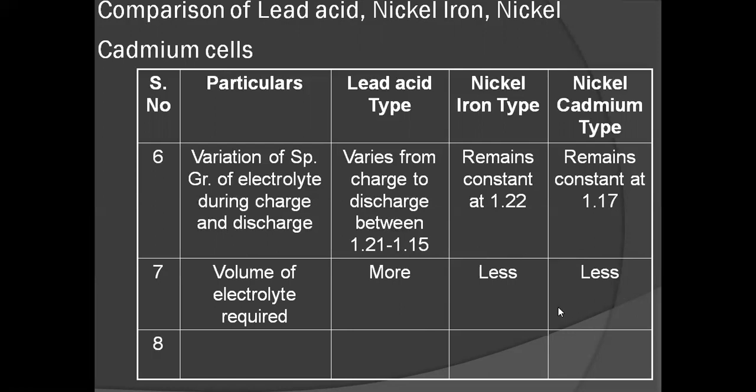And next comparison, size of the battery. Lead acid batteries are very large in size, and the other two, nickel iron type and nickel cadmium type batteries, are very small in size.